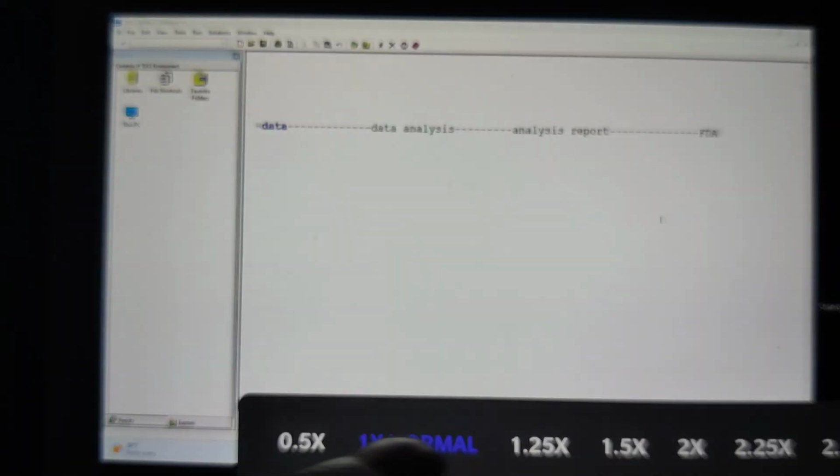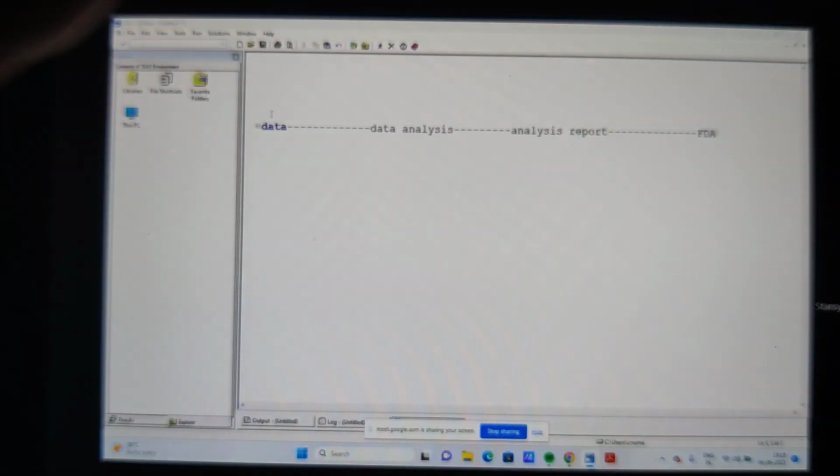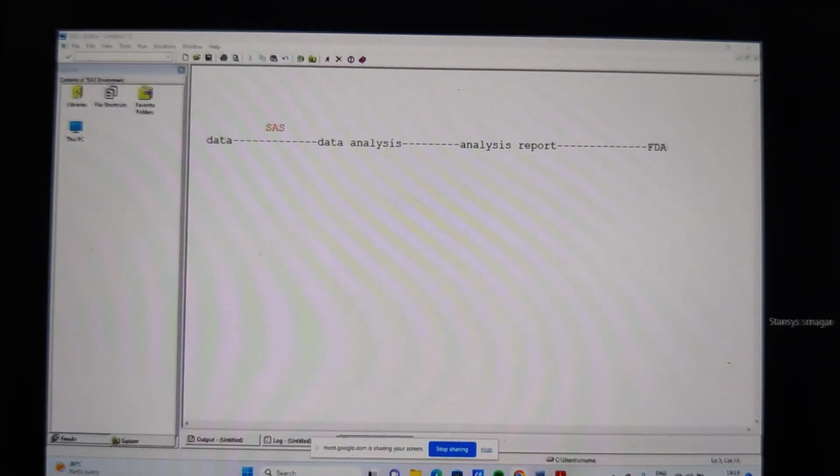Just imagine we are going to submit this to FDA. Now I told you in the last class, FDA will ask a question: what is the tool that you use for analysis purposes? And I told you, according to the FDA guidelines, you should use only SAS. You should not use any other tool. You should use only SAS.